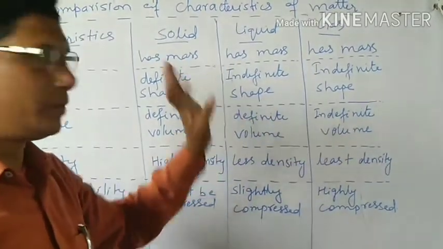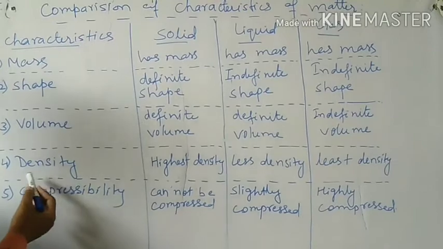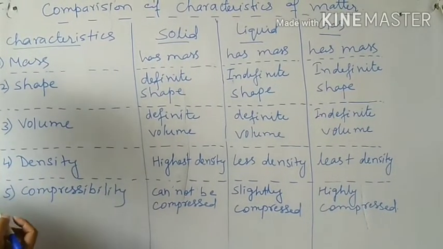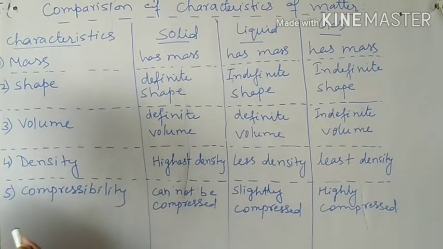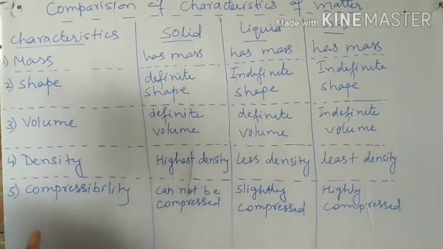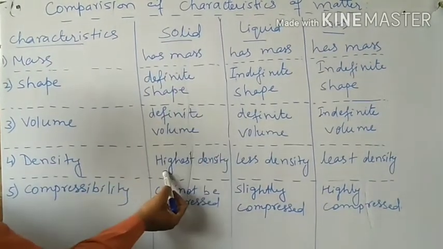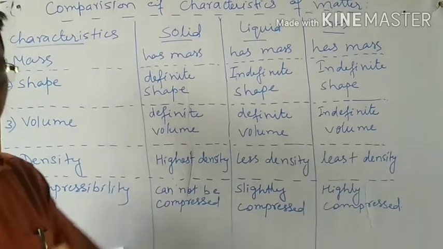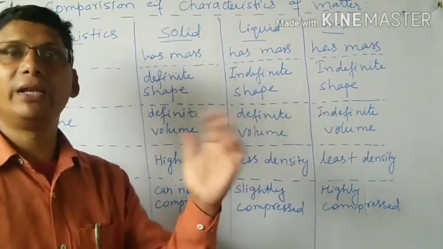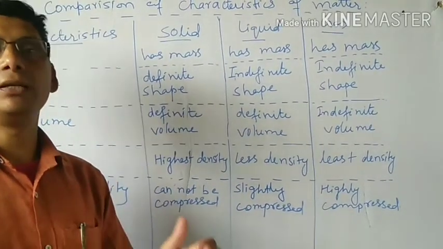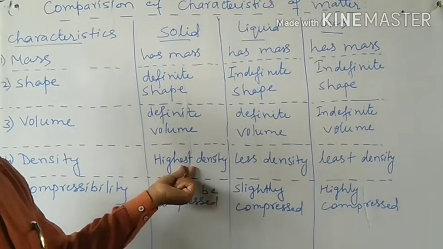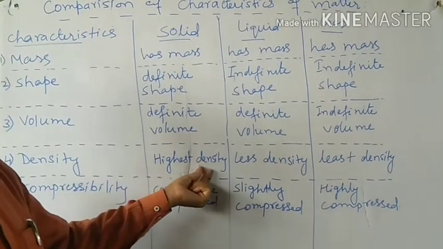So volume: solid has definite volume, liquid has definite volume, but gas has indefinite volume. Next characteristic is density. Density is the mass per volume. Mass is the amount of matter contained in a body. More the mass, more will be the density. So solid has the highest density, because per unit volume, the number of molecules in solid will be very high. For this reason, the mass of the solid will be more, and thus its density will be high. The solid has the highest density.